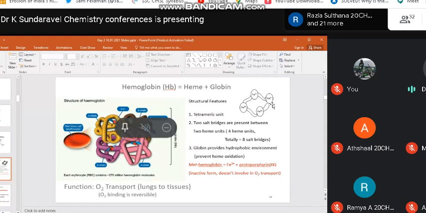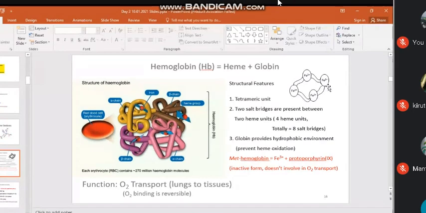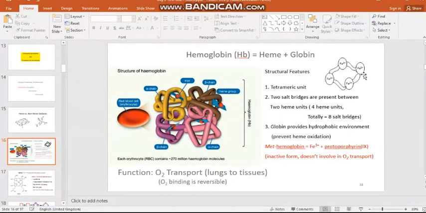Role of the globin: nature simply employs all the molecules available in the surroundings. If it is employing someone, its function is specific, provided only by that kind of molecule. That is the reason why globin is present.